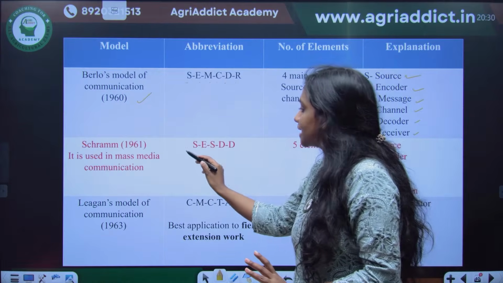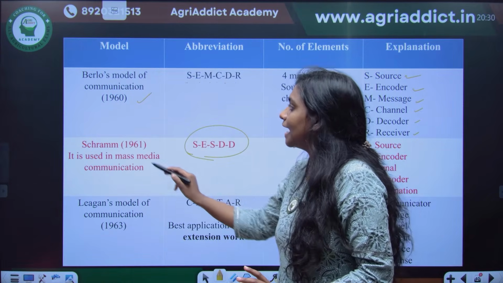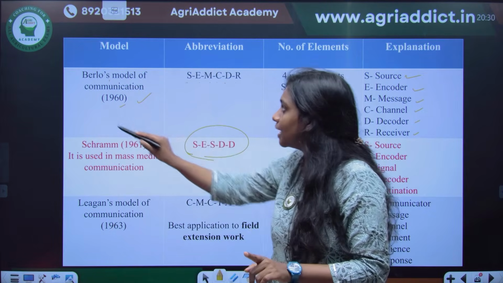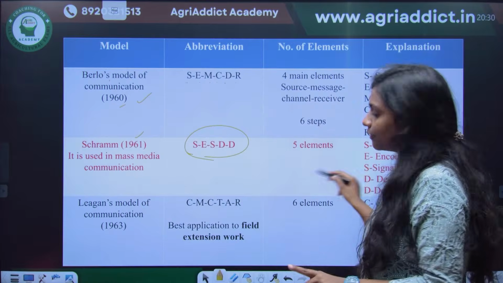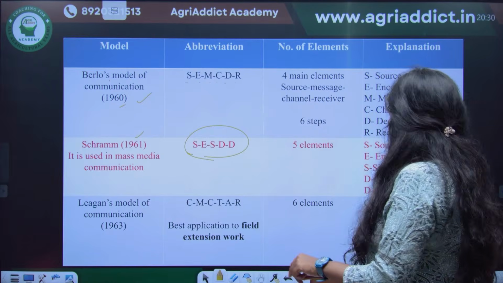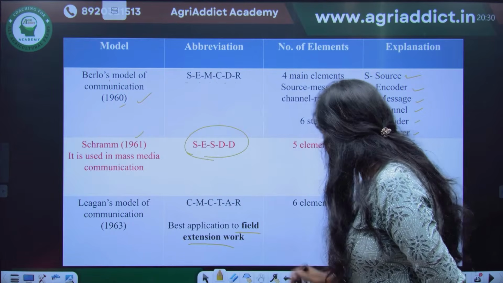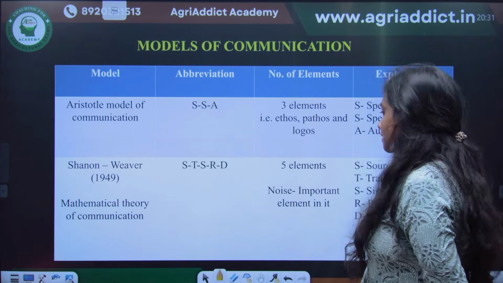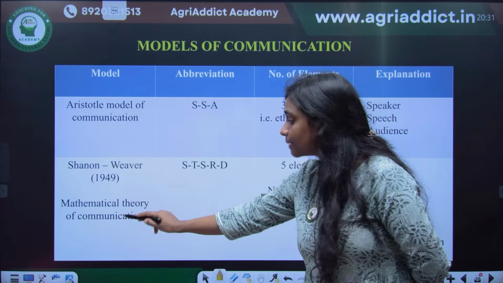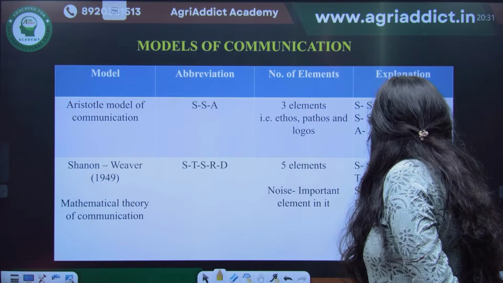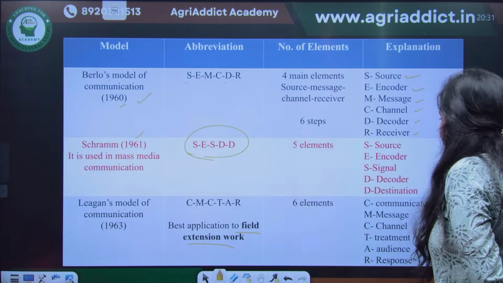Just study the short form of each model, no need to study the year. Just study who gave the model, what is the short form, and what are the 5 elements in that. Okay, and Leagans' model is used for field extension work, whereas Shannon-Weaver's mathematical theory of communication is used for broadcasting of farm information.